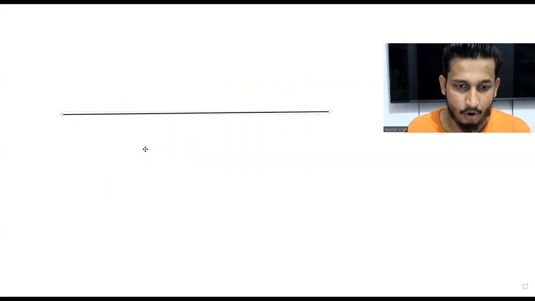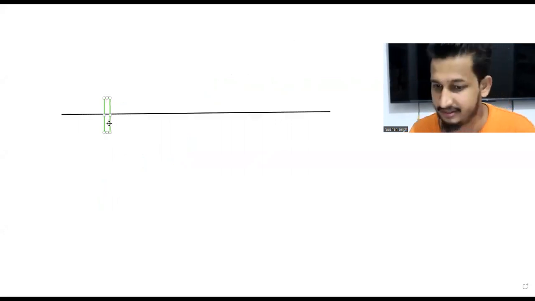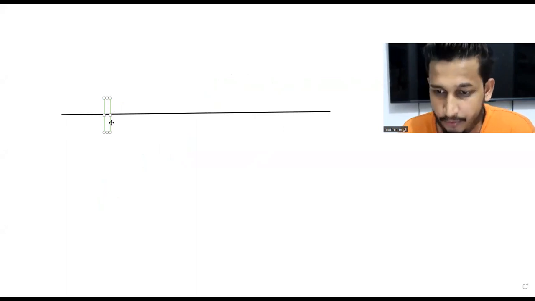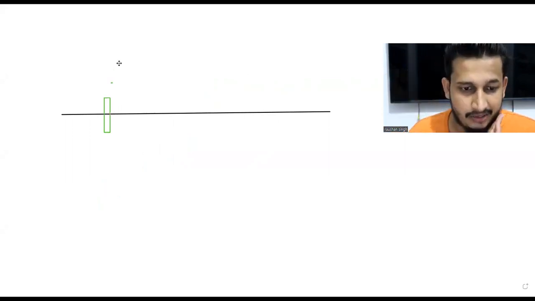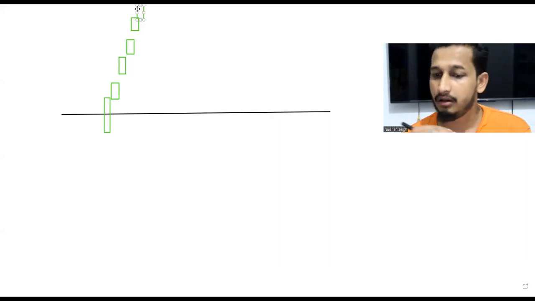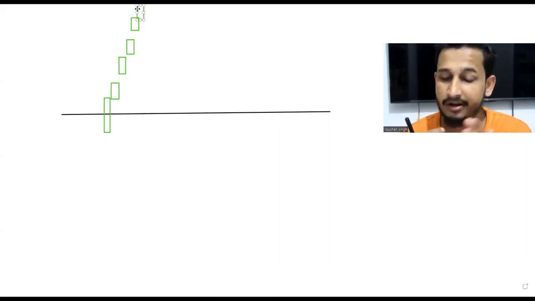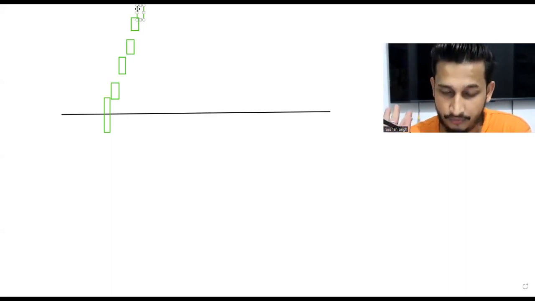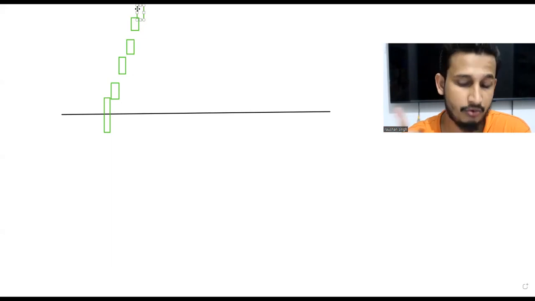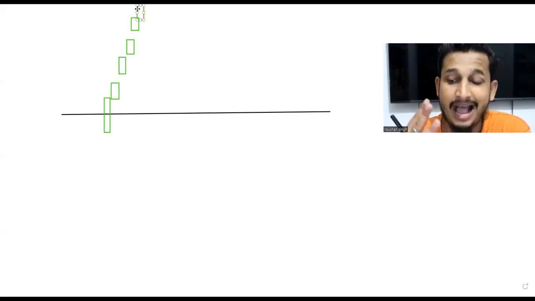I won't draw from here. Okay, let's consider this level as the resistance. This was a resistance, and it has got broken. Now what will happen? There will be two situations. The market will directly move upside. If the market after the breakout does not wait for a retest and directly goes up, avoid it. Completely avoid it. Do not go for it, because it will become a habit for you.